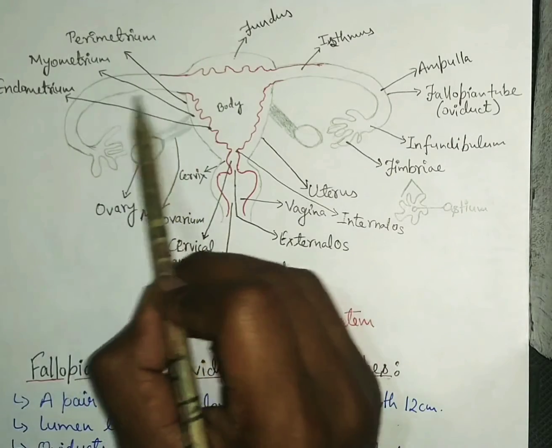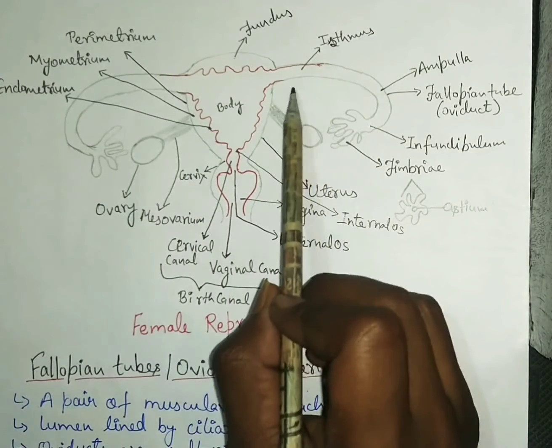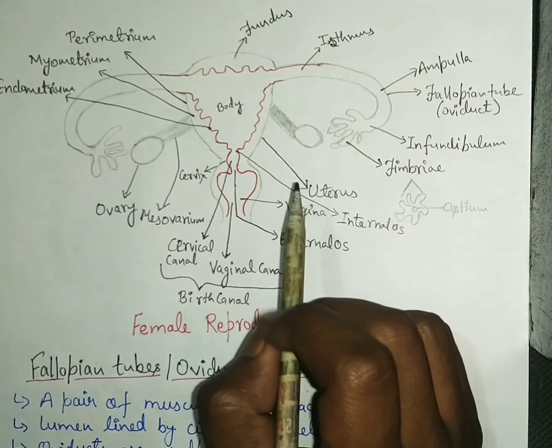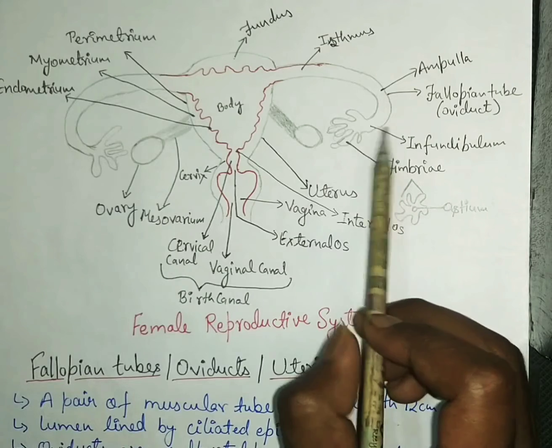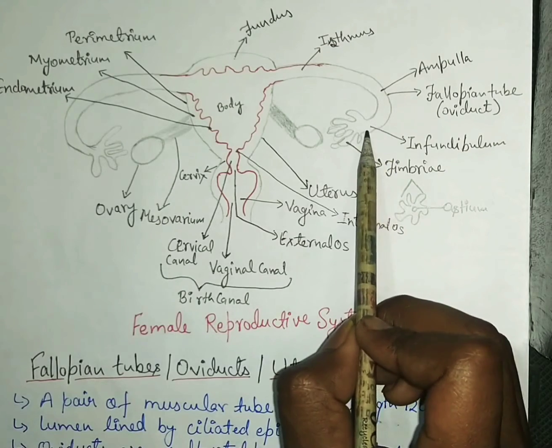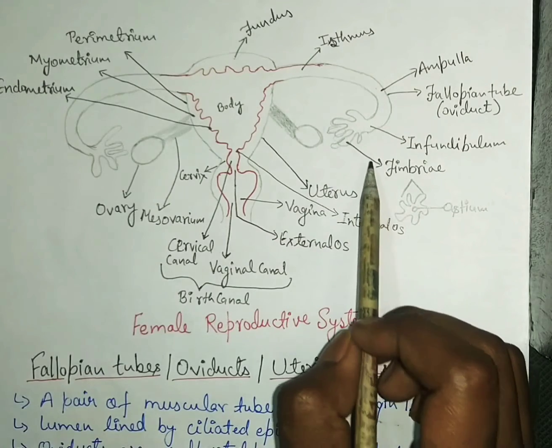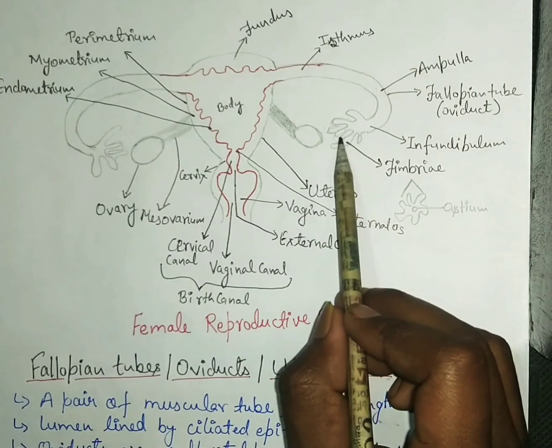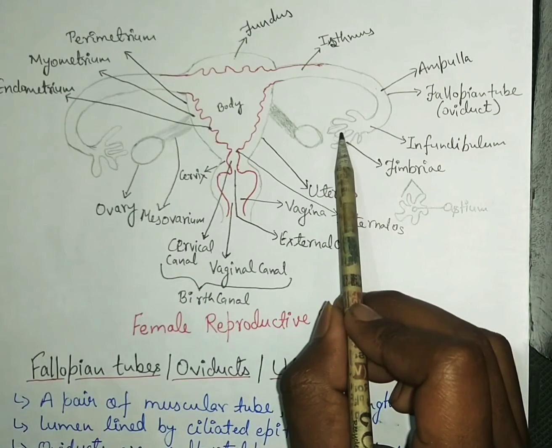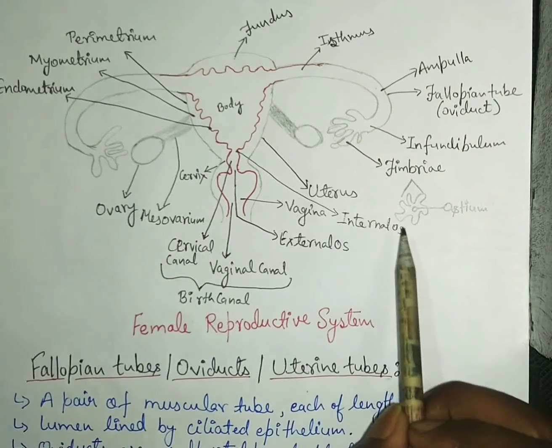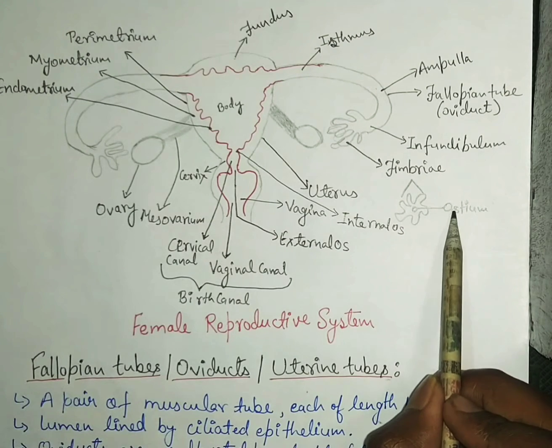On this side some muscles are present that are holding or supporting the fallopian tubes, called mesosalpinx. The oviduct, or fallopian tube, has three parts: infundibulum, ampulla, and isthmus. Infundibulum has finger-like projections called fimbriae, and at the center of the fimbriae, a slit or a small opening is present, known as the ostium.